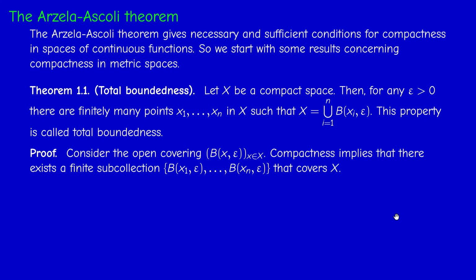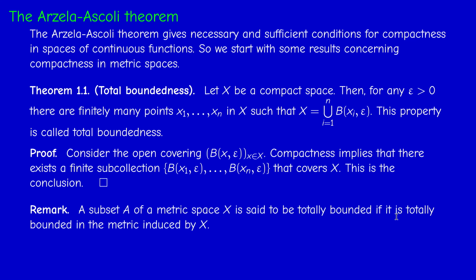So a space possessing this property is said to be totally bounded. So we proved that compactness implies total boundedness. The converse is not true, and you will be able to give a counterexample later. But since we shall be dealing with totally bounded subsets of a metric space: if you have a subset of a metric space, then the set inherits a distance from X, so it is itself a metric space. So it makes sense to say that it's totally bounded.